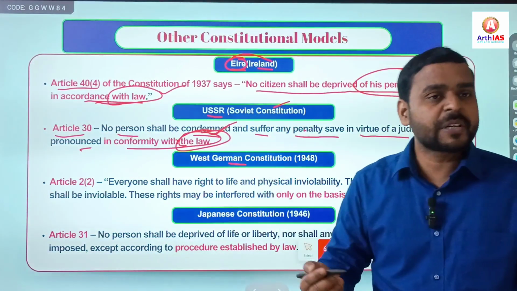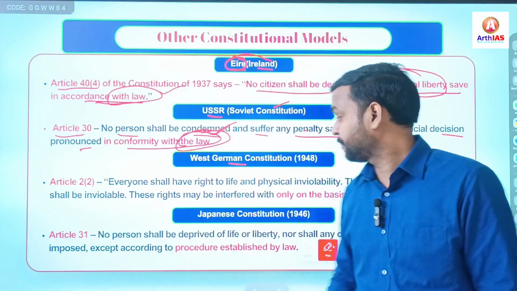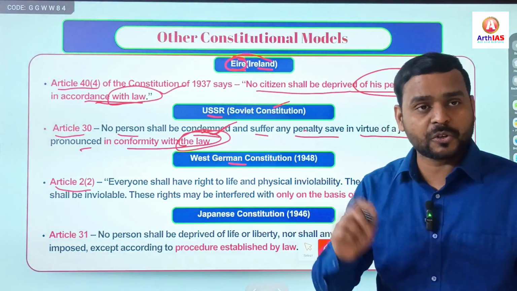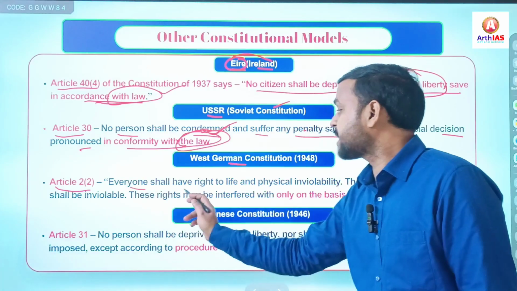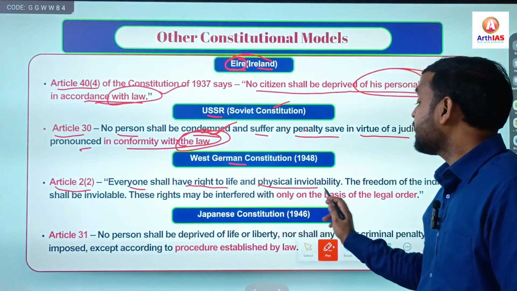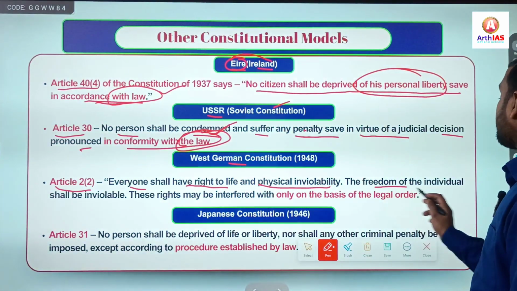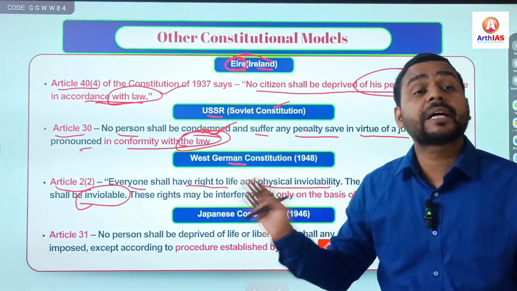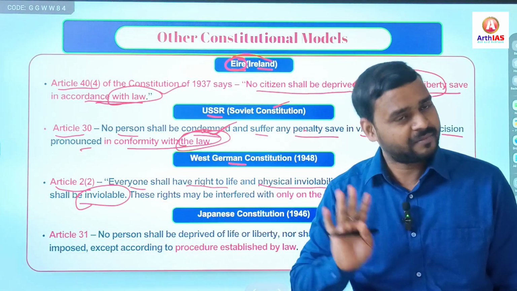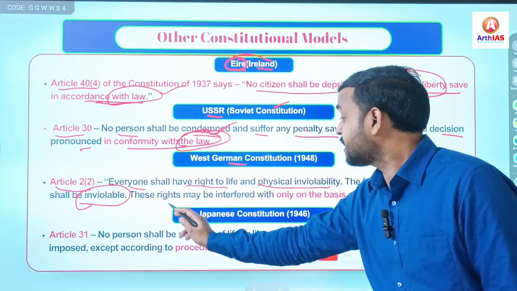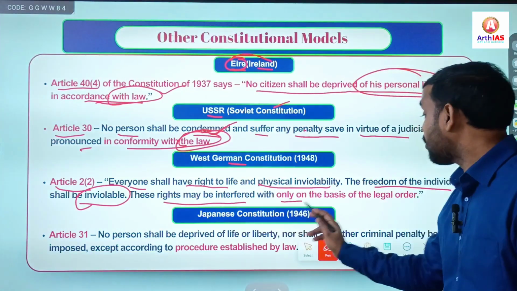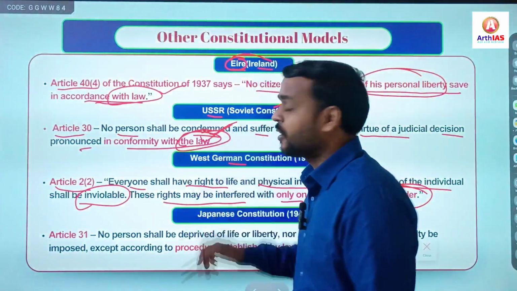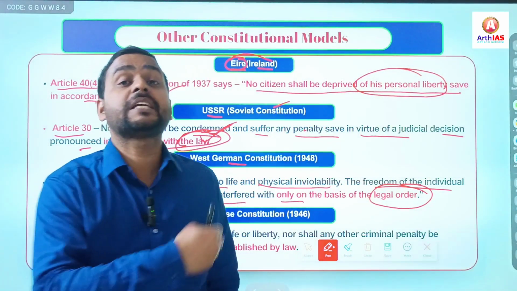German constitution, West German constitution, right, 1948. So it says, Article 2, Clause 2 of West German constitution, it says that everyone shall have right to life, physical inviolability. The freedom of the individual shall be inviolable. Means you cannot violate the freedom of individual, right? And here these rights may be interfered only on the basis of legal order. So legal order means what? Same law. There should be proper legal order.